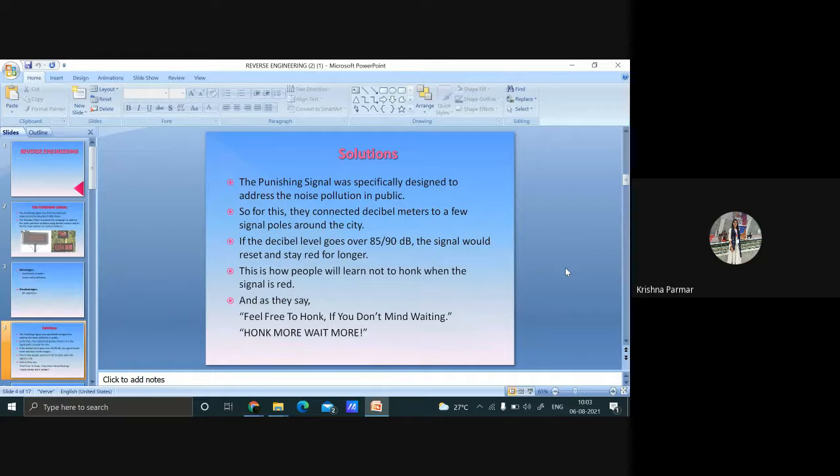What is reverse engineering? It is a process by which a man-made object is deconstructed to reveal its designs and extract information. Okay. And what is the disadvantage of using your idea, the punishing signal?